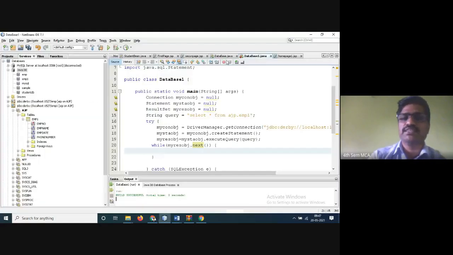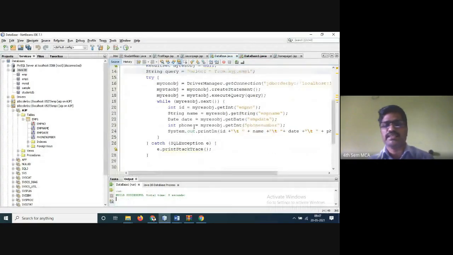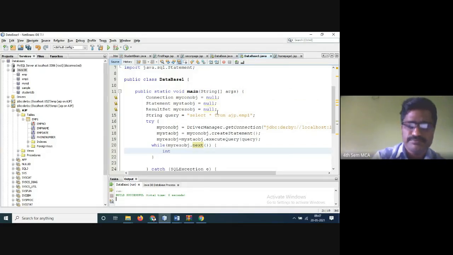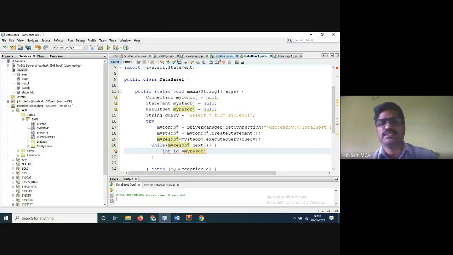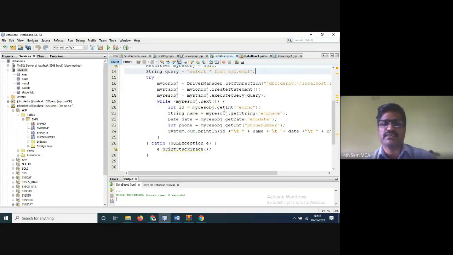For that, the way of writing the code is this. Here, the first one is called the ID. We have given the integer for that one. Int ID, write it here: int ID is equal to my results obj. So you have to write get string, get integer. My results get integer, next one is string, next one is date, next one is integer. Whatever fields you have given, the same way you have to write it here.